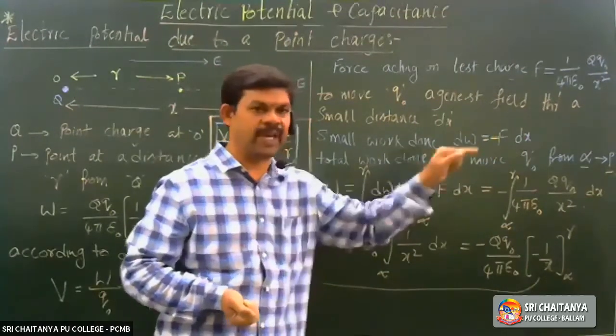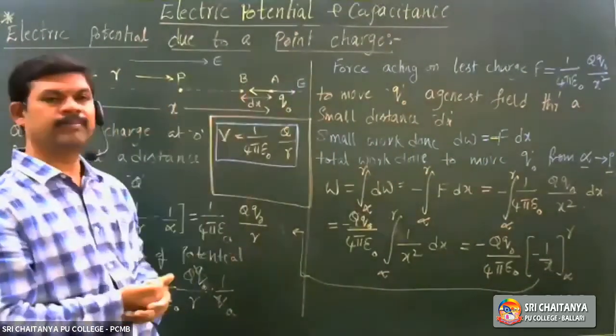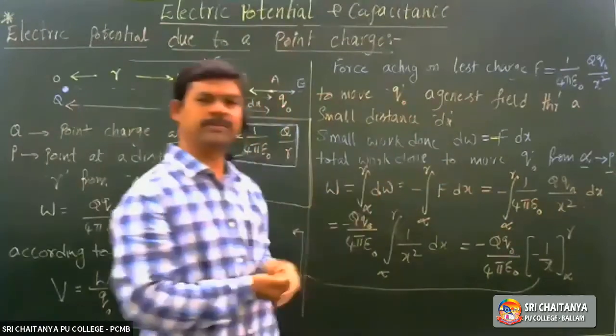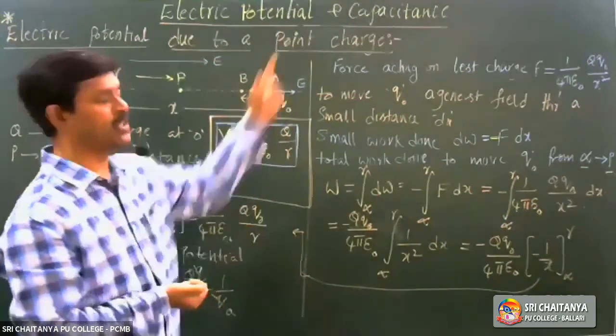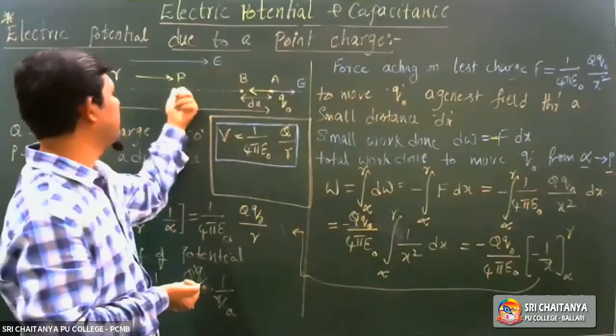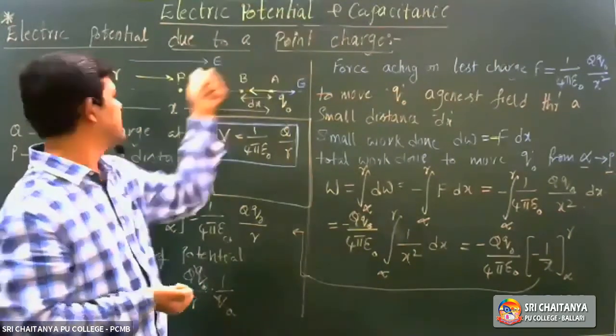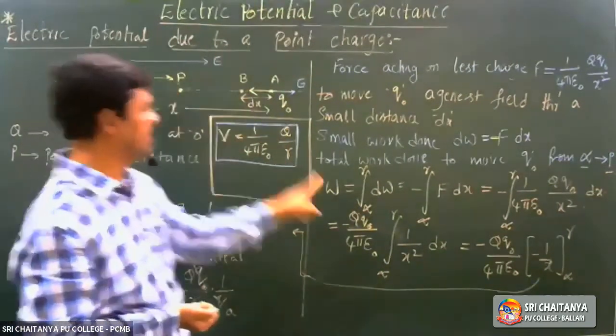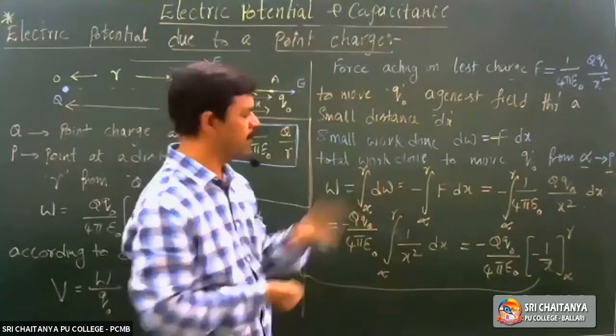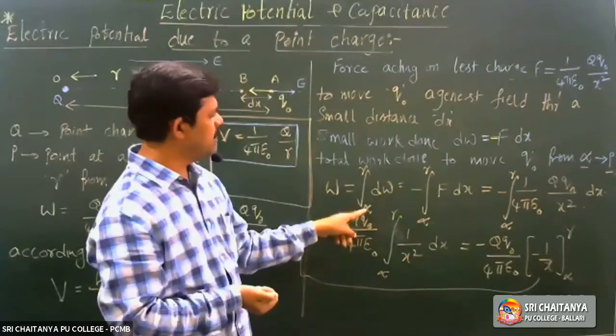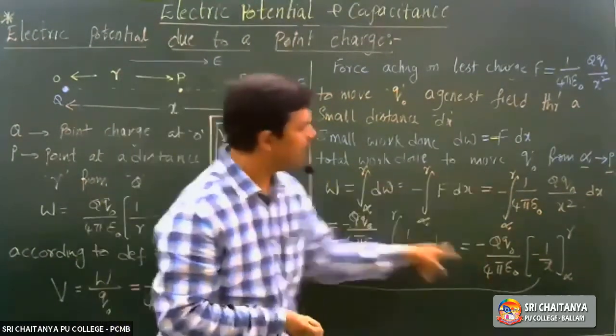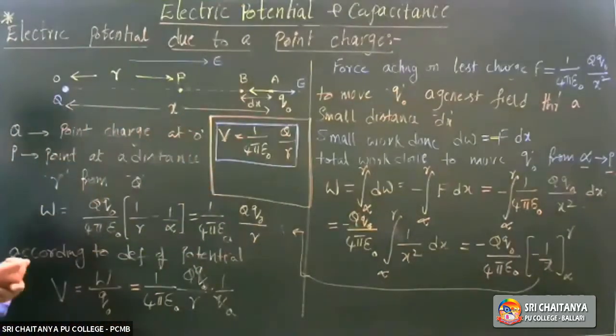It is minus because we are moving against. Then find the total work done. From where to where? According to the definition, infinity to this point P. Infinite distance to point P at a distance R. So total work done is the integration of dW. Distance limits infinity to R. Apply, you'll get the answer. Okay? Come on, note down.